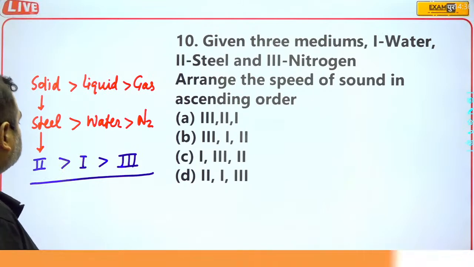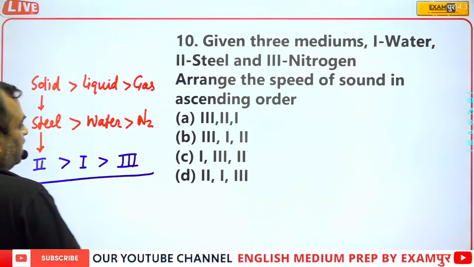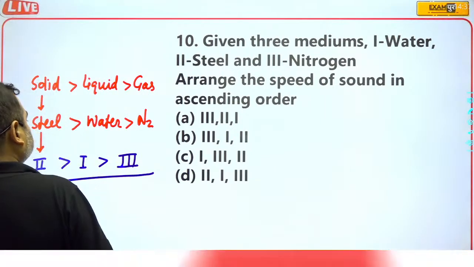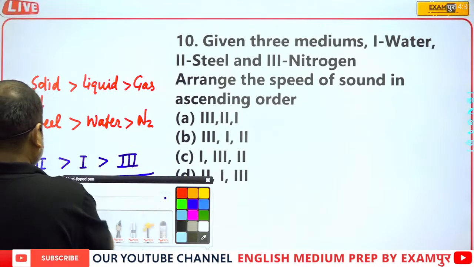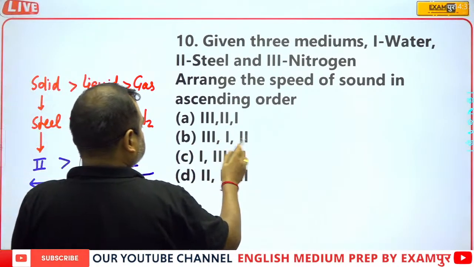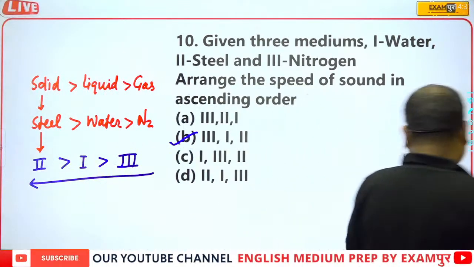बढ़ते हुए क्रम में आपको लिखना था. Then obviously second should be at the last position. So here you will start third, first, and second. Third, first, and second. So B part will be the correct answer.